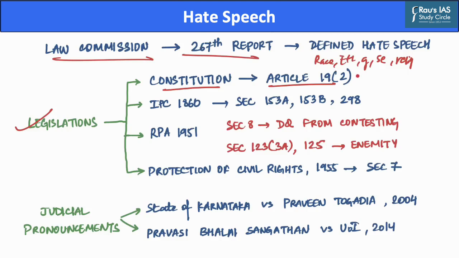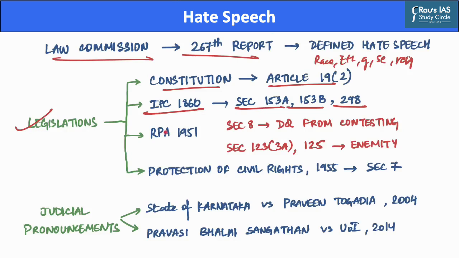Now the second important legislation is the Indian Penal Code of the year 1860, in which sections 153A, 153B as well as 298 deal with speech or words that could create mischief, outrage religious beliefs or cause imputations to national integration.